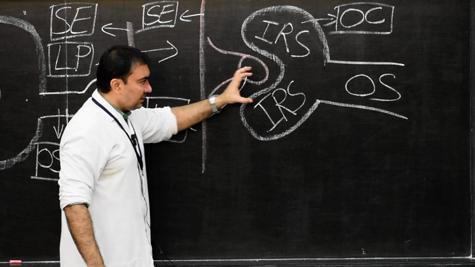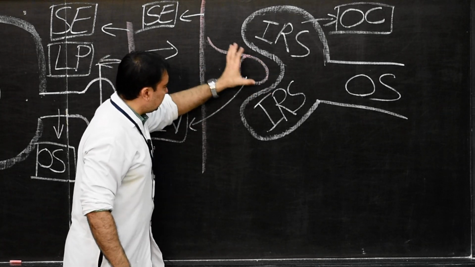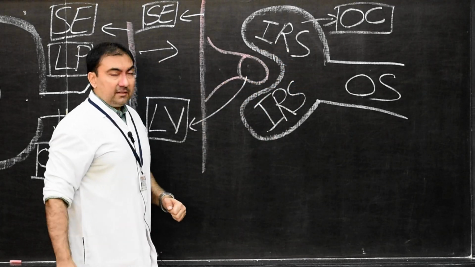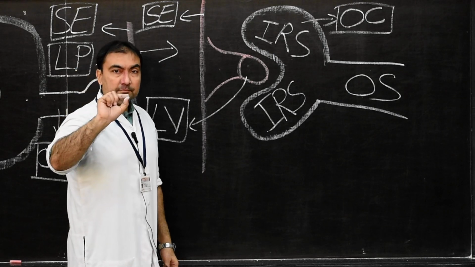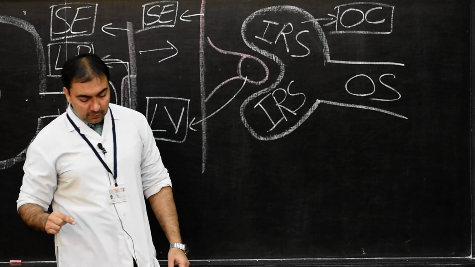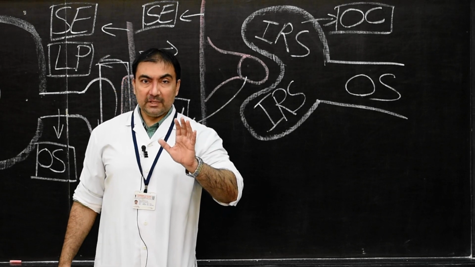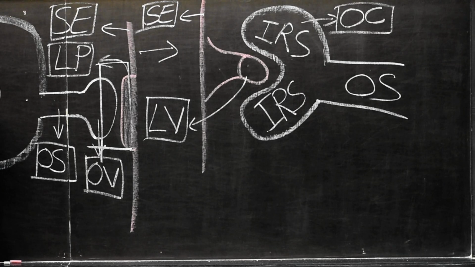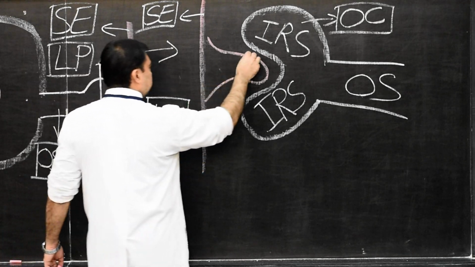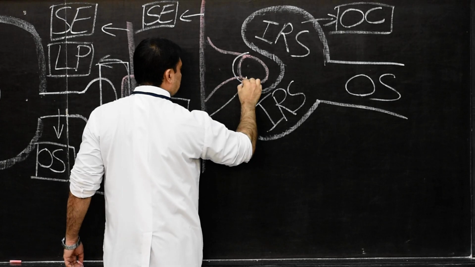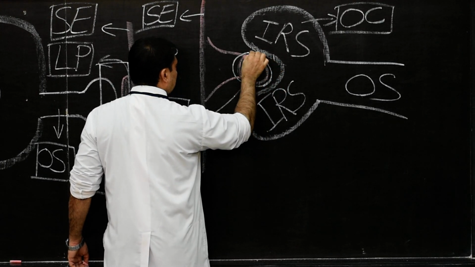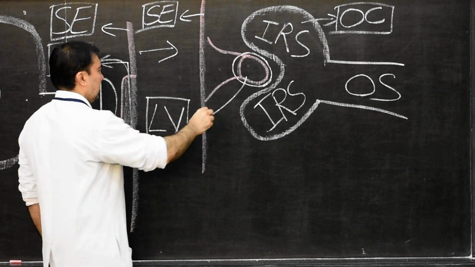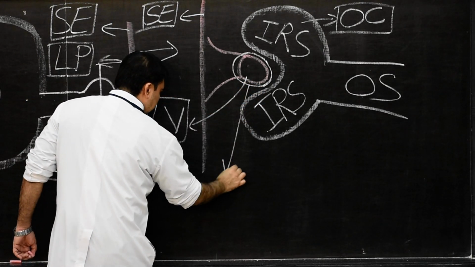Where is it migrating? It is migrating towards the concavity of the optic cup. This lens vesicle will be surrounded by a capsule, and that capsule will come from mesenchyme. Here we will show that capsule, let me make it white color only. This capsule will be known as tunica vasculosa lentis. So we will mark this in the diagram itself.